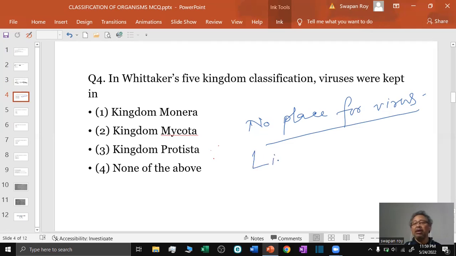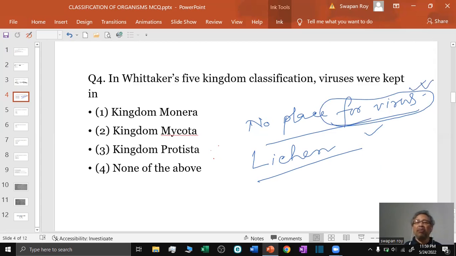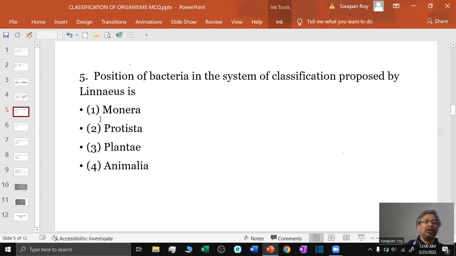Also, lichen has not got any place in the five kingdom classification. Viruses were not kept because viruses are not considered as living organisms, but lichen has not got a place because it is an association between plants and fungi. This is one of the important demerits of five kingdom classification.